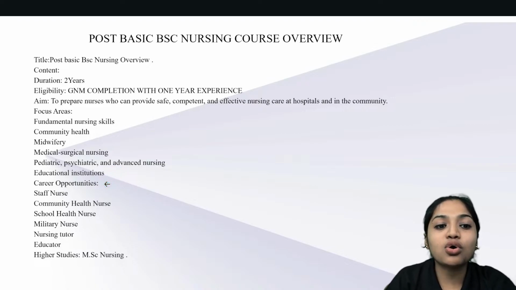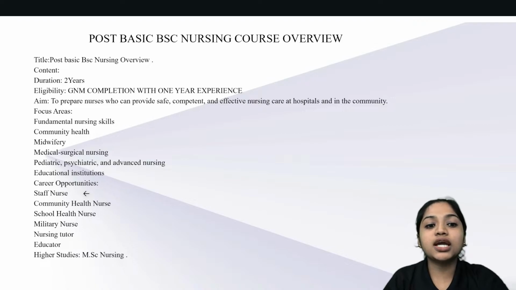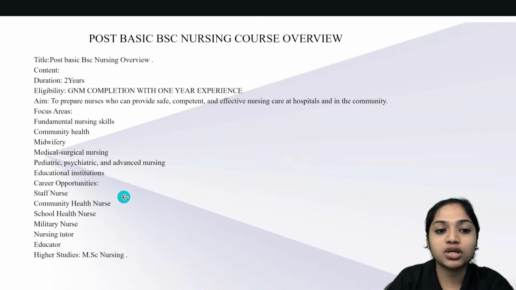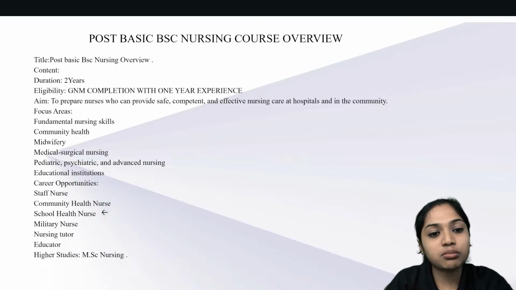Then what are the career opportunities? So what career opportunities are there? After post basic nursing, what can one become, in which fields can we go? So mainly staff nurse. So in hospital settings, the post basic BSc nursing students can work as a staff nurse. Community health nurse, in the community sector, so based on the community health nurse, he or she can work in the community field. School health nurse, so one can work as a school health nurse.